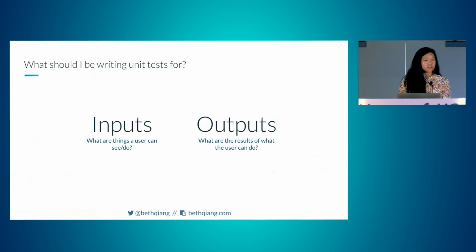But in the front end, that's a little bit more vague. And so I like to think of inputs as what are the things a user can see or do, and then outputs as the results of those. So for example, a button would be an input, and then an output would be on that button click, something should happen.